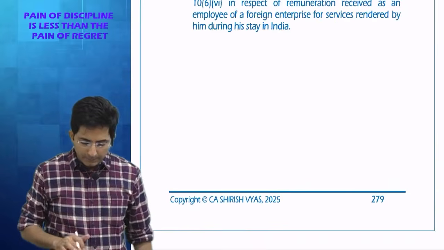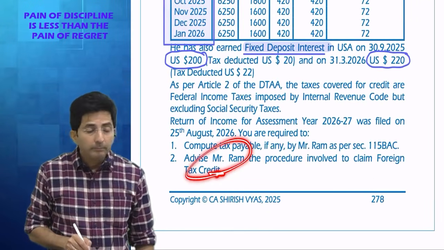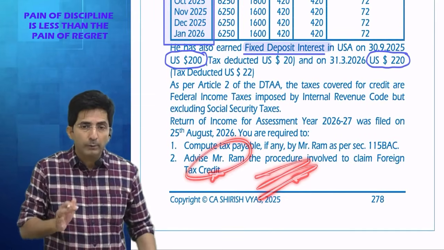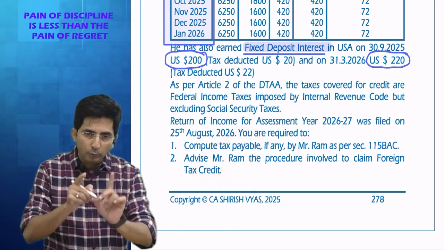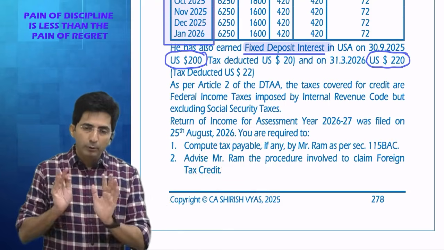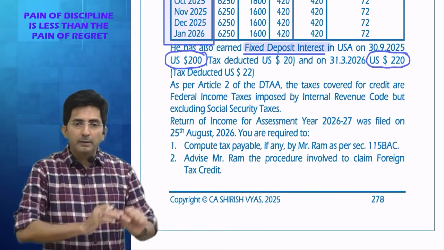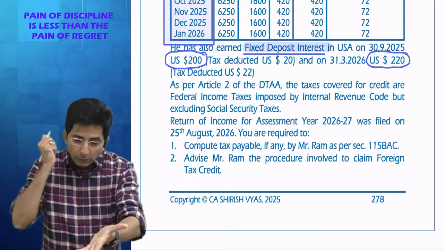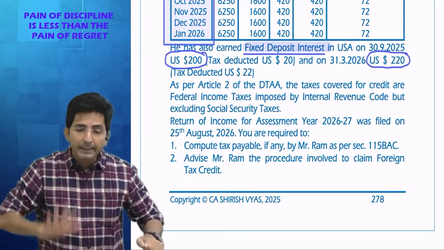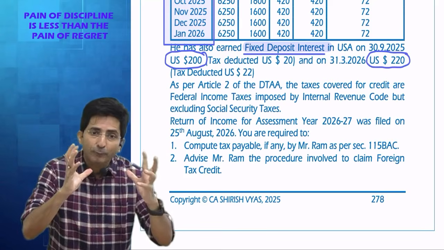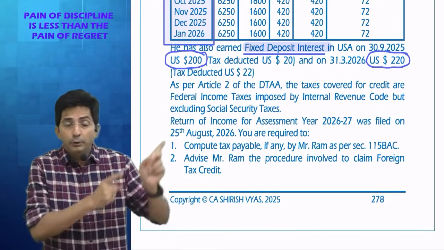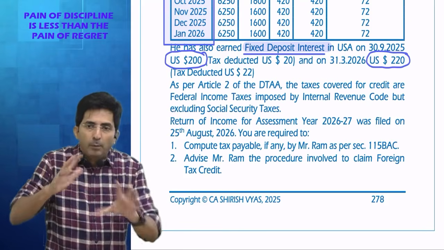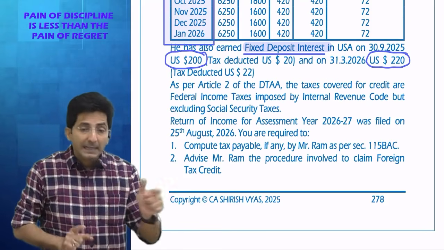So see what question is saying. Advise Ram. Advise him for the procedure. So what is the procedure? So your advice will be, dear Mr. Ram, you have to fill form 67. There you have to show your details of US income and US taxes. And then you have to produce one certificate which proves that you paid the tax. Like in India, there is a TDS certificate. Similarly, US government, they have deducted my taxes. So there should be some official proof in the form of TDS certificate that I should produce in India.